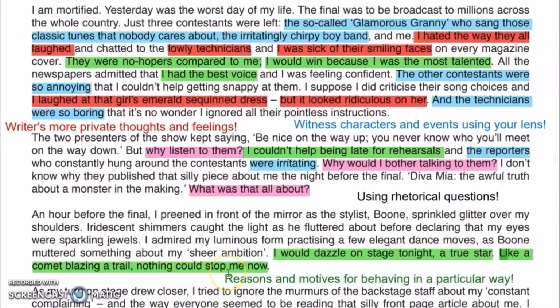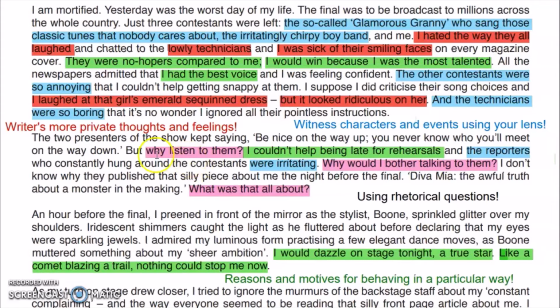Another feature of diary entry is using rhetorical questions. When you're talking to yourself, when you're writing a diary entry, you are having mixed feelings. One time you're being happy, and the other time you're being sad. And when you are being ugly in front of others, when you are showing your negativity to others, then at another moment you start asking questions, because when you ask questions, your inner self tells you the reasoning why